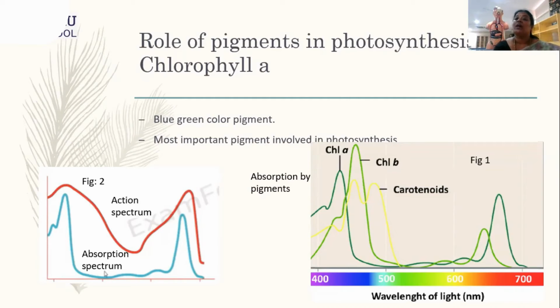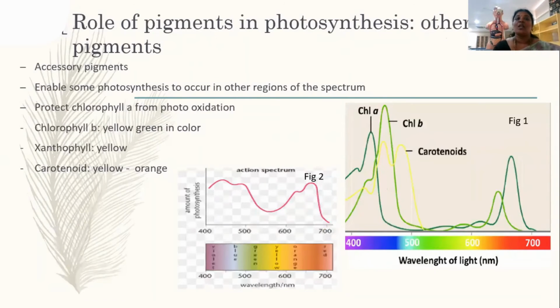So now we know about chlorophyll A. Now what about the other pigments? The other pigments are called accessory pigments. It does not mean they are not important, but they give an add-on. When these pigments are present, they add on to the absorption of light and help in the process of photosynthesis. So A absorbs the maximum of the light of the sun, whereas B takes in a few,